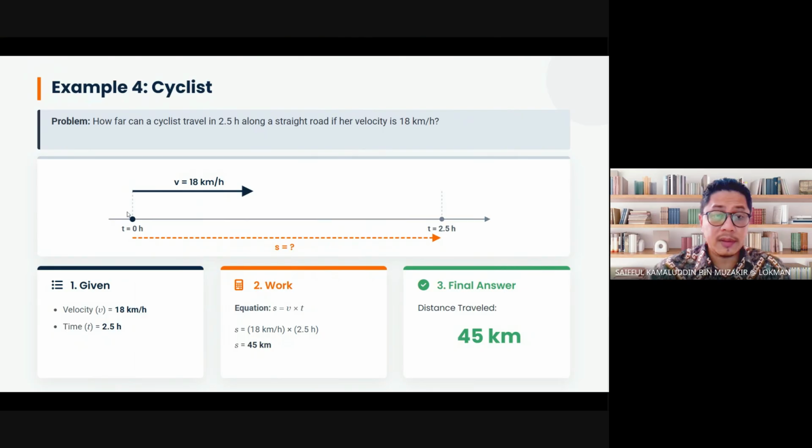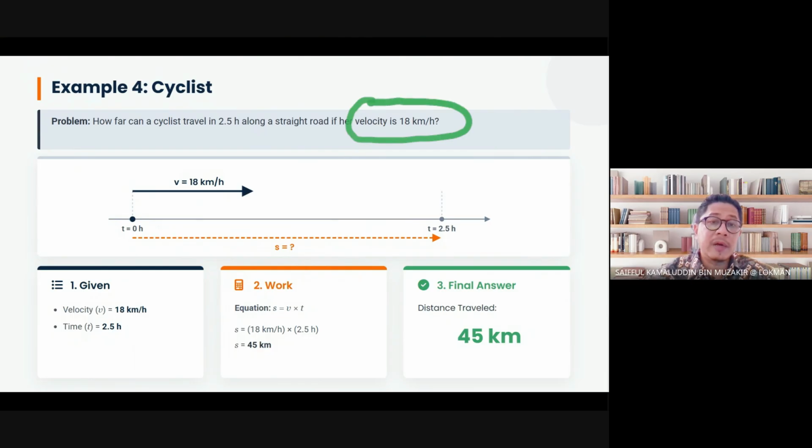This is our starting point. Let's say, dia tak beritahu kan? Sir, but dia tak tulis lah sir, berapa bergerak kiri atau kanan. Okay, this is my tip for you. Let's say, look at the question. The question did mention that the velocity is 18 km per hour without showing the direction kan?